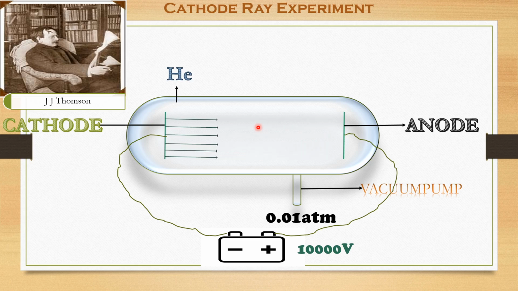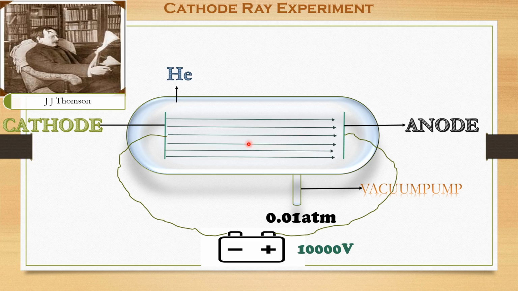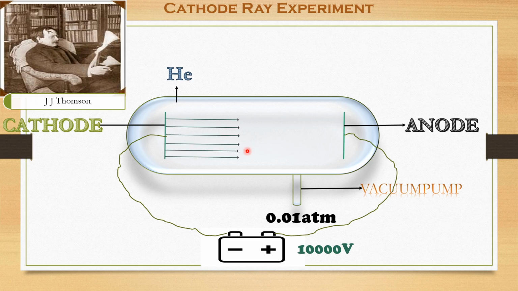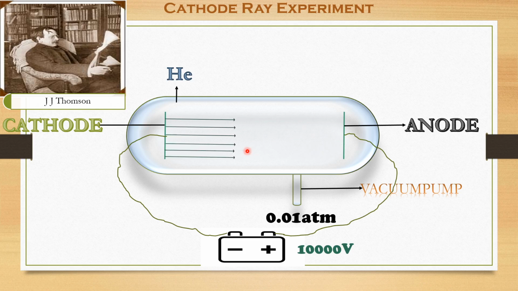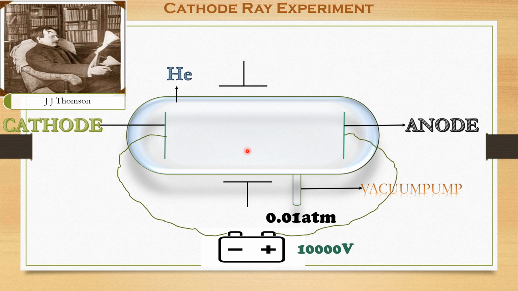But he wanted to know the characteristics of these rays, why these rays are emerging, and what exactly these rays consist of. To know the characteristics of these rays, he connected two more electrodes on either side of the glass tube, outside, not inside.